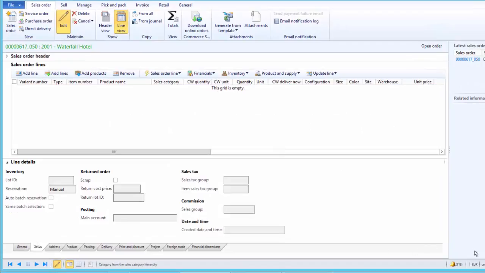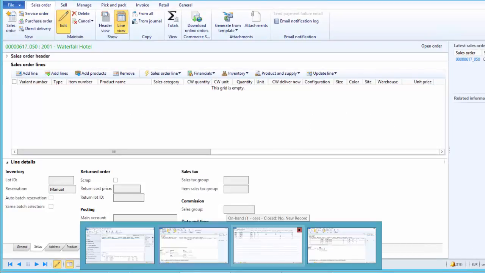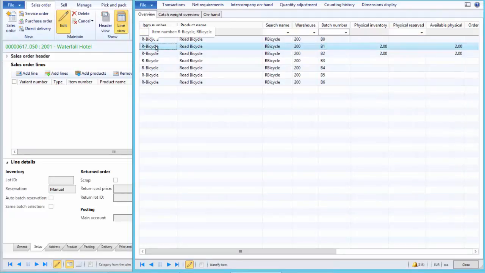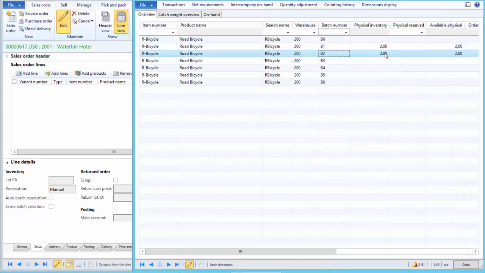So we are in the Europe company, and let us look at the on-hand inventory of bicycle. This is a road bicycle, and for batch B1 we have 2 pieces of inventory available physically, and for B2 we have another 2 pieces of inventory available physically. So we can use this inventory for reservation.